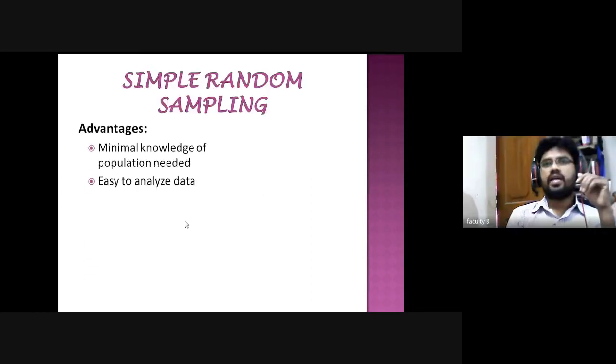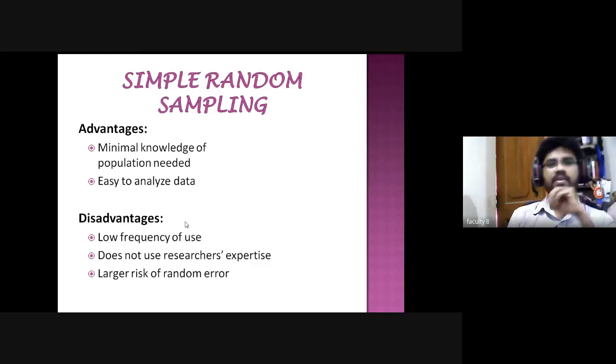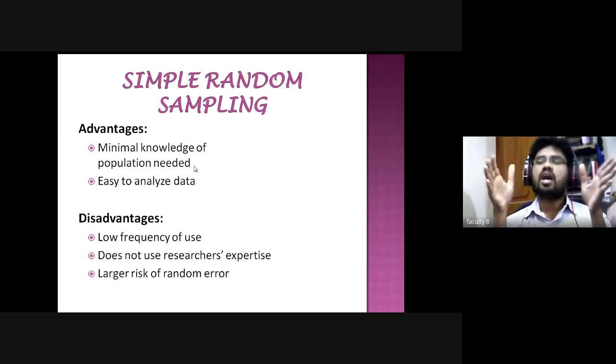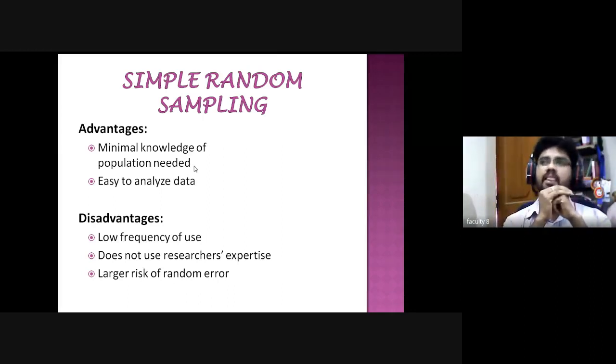Then, the advantages of the simple random sampling method. What advantages are there when you select the simple random sampling method? The first one is that minimal knowledge of the population is needed. We need to know only how many people are in the population, that is, how many students are in your class. That is the main thing. The second one is that it is easy to analyze the data.